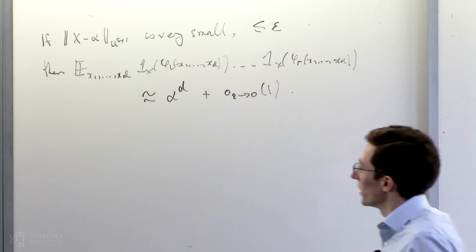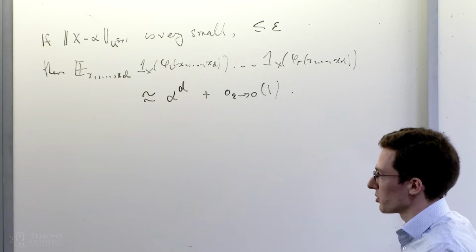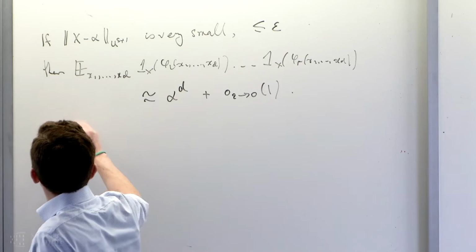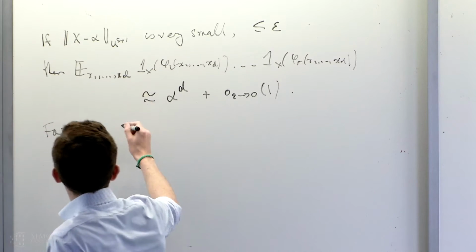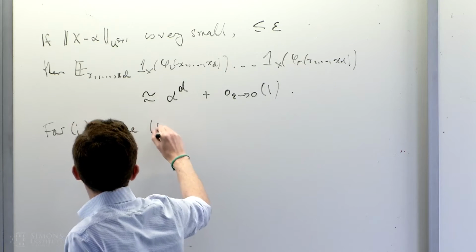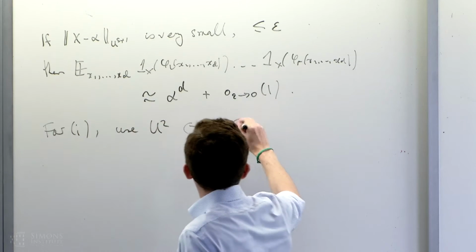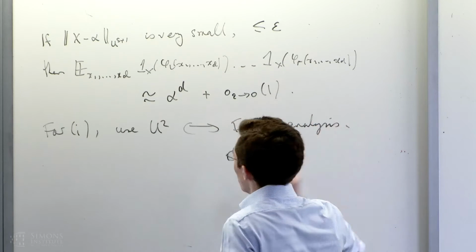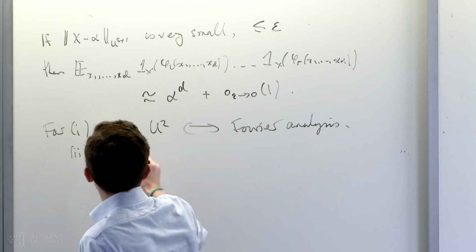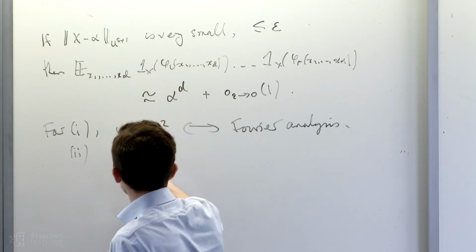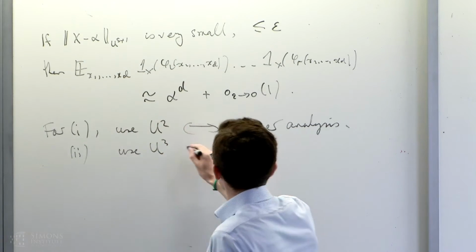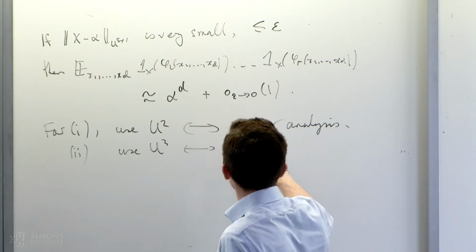So this was, I guess, in the case of Schur triples, the correct uniformity norm to take is U2, which basically just translates as Fourier analysis. This is very classical. And then in the case of the four-term progressions, you have to use the U3 norm, which is sort of quadratic Fourier analysis.